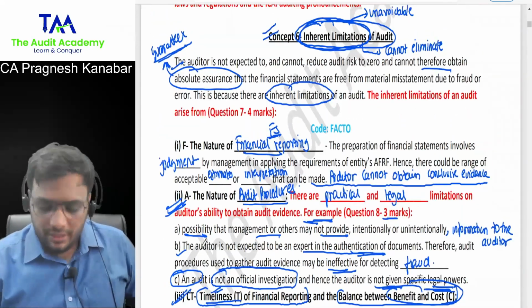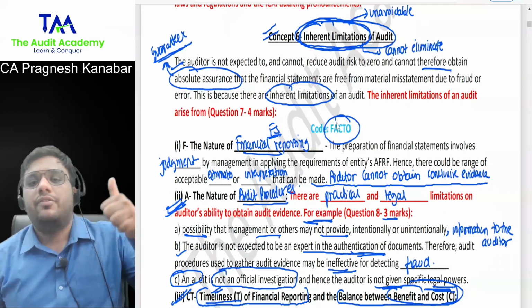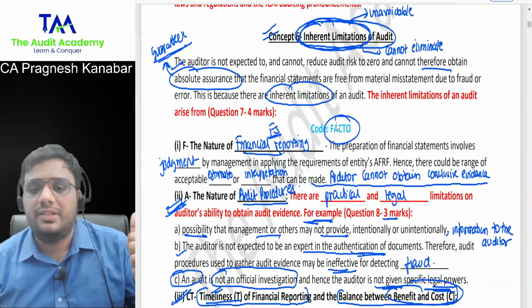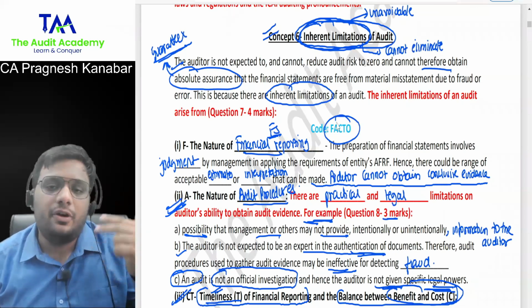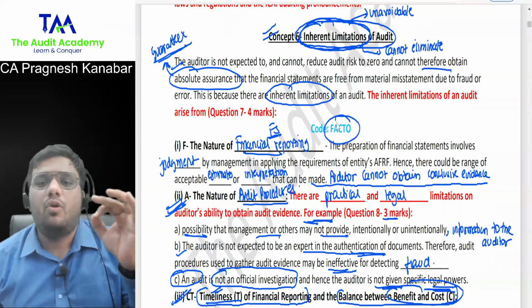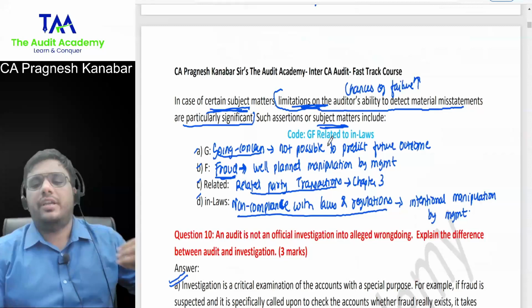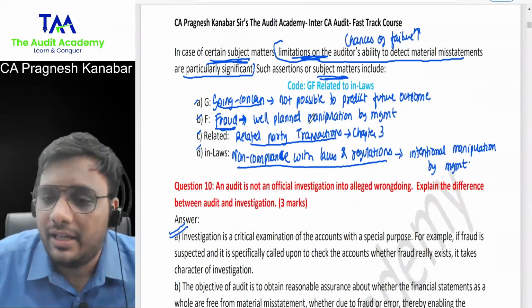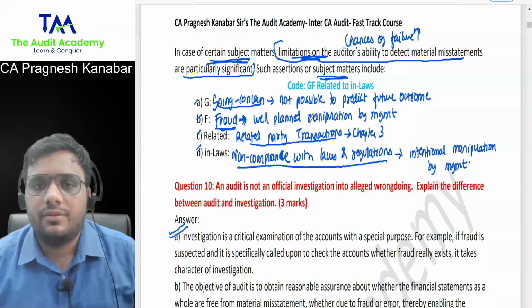The code is FACTO for inherent limitations. F for financial statements, nature of financial statements, A for nature of audit procedures, C for cost, T for time, so cost and time point, and then O for other matters. And for that other matters, there is a code word GF related to my in-laws. Am I clear with this? Okay. Now the questions.